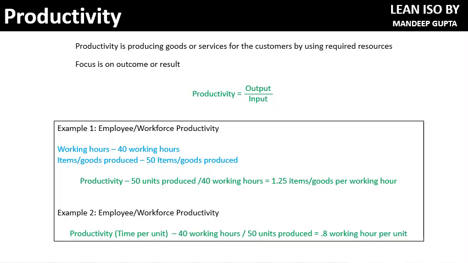The total number of items or goods produced is 50. There is a certain target set by the organization that this number of goods or items should be produced weekly or per hour. In this case, the output is 50 units produced divided by input of 40 working hours, which is 1.25 items or goods produced per working hour.